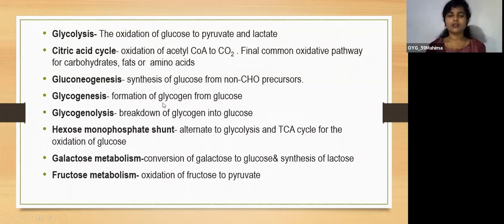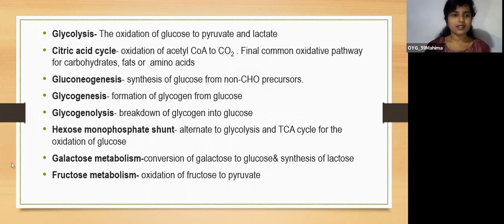We all know that glycogen is a homopolysaccharide made up of a number of glucose molecules. The next term is glycogenolysis. The breakdown of glycogen into glucose is termed glycogenolysis.